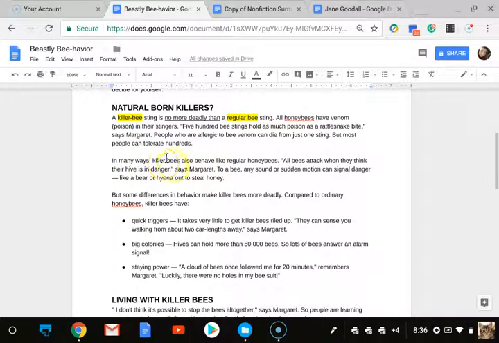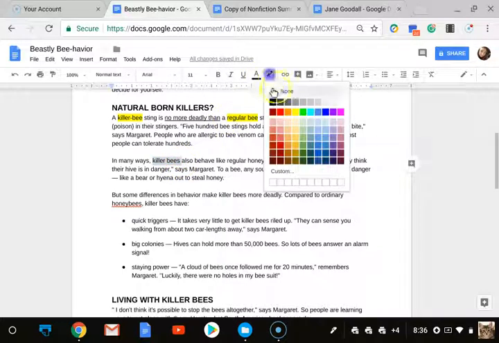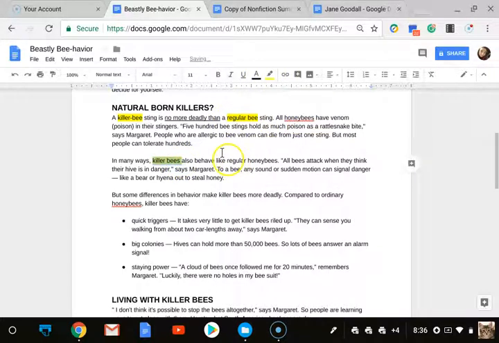In many ways, killer bees also behave like regular honeybees. So again, we're comparing right here. Killer bees, I'm going to highlight that, and regular honeybees. And also behave like. So that's showing us another comparison, so I'm going to go ahead and underline that. So in many ways, killer bees also behave like regular honeybees. All bees attack when they think their hive is in danger. So I'm going to go right here, all bees. That's showing me we're comparing here.